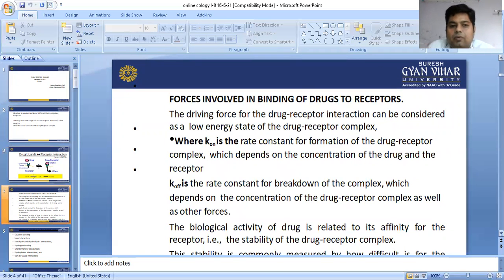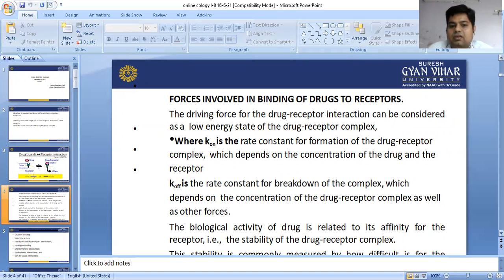Now there are some key points: forces involving the binding of drug and receptor. The driving force of drug receptor interaction can be considered as a low energy state of the drug receptor complex, whereas K on is the rate constant for the formation of the drug receptor complex, which depends on the concentration of drug and receptor.